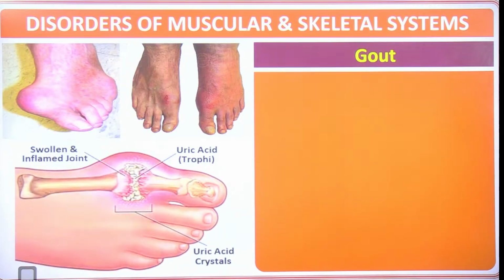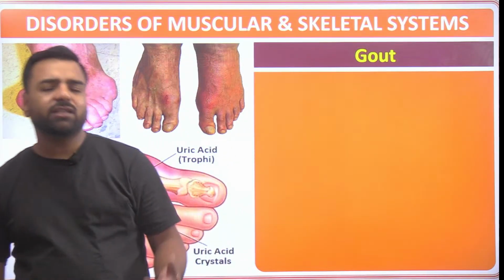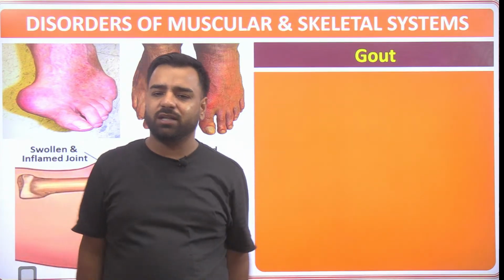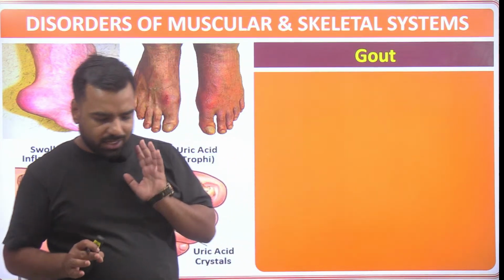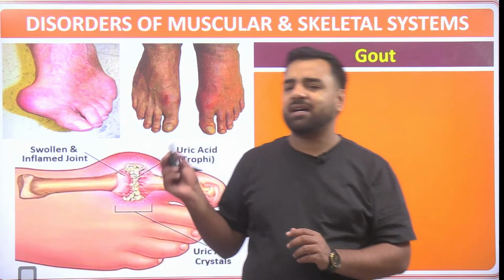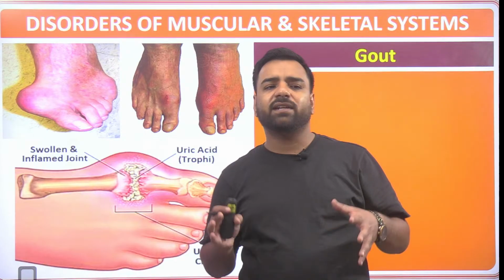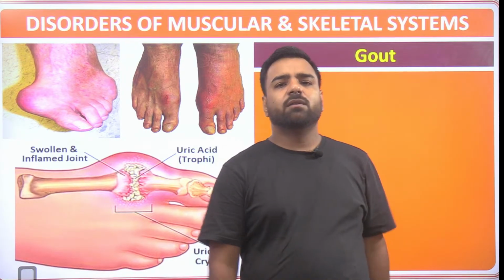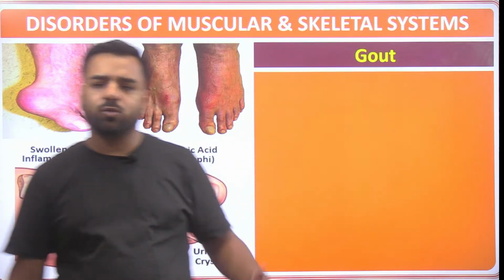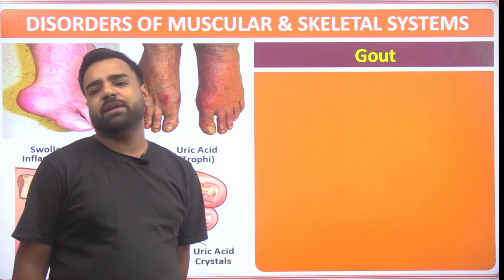Then the next one is gout. Now what is gout? So guys, it's a very common issue, especially in the winter season. We people are like, I don't want to go to the washroom, I'll just control the urine. Never do that. I repeat my words, never do that, because at that time you'll feel like you're just saving your time. But guys, slowly, the uric acid gets deposited in your bones, and it creates issues. So the deposition of uric acid leads to gout, and this is again another form of arthritis where there's a pain in the joints.